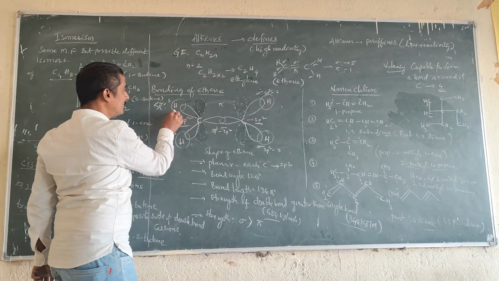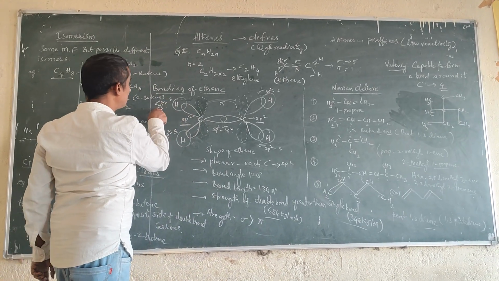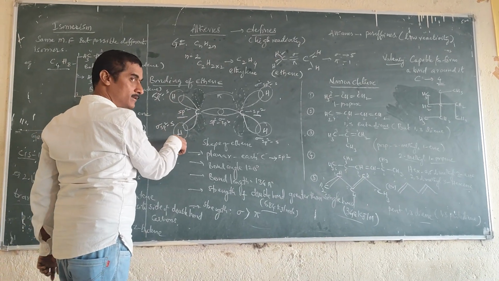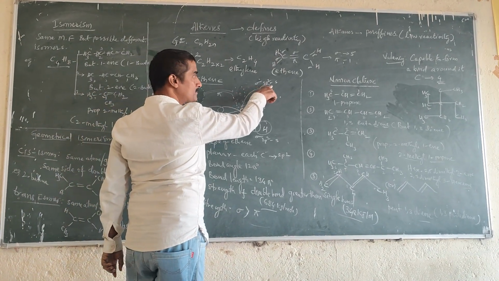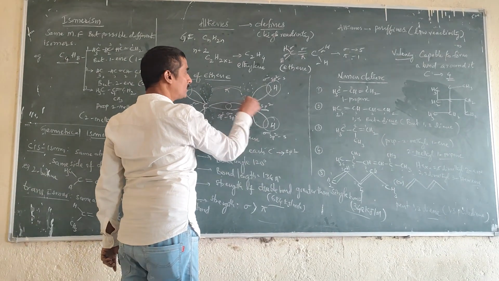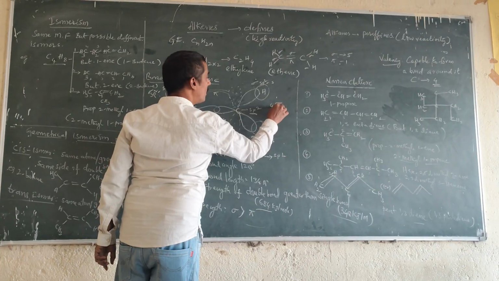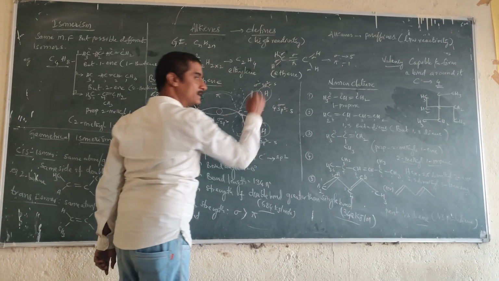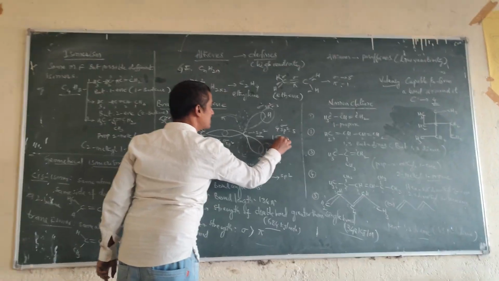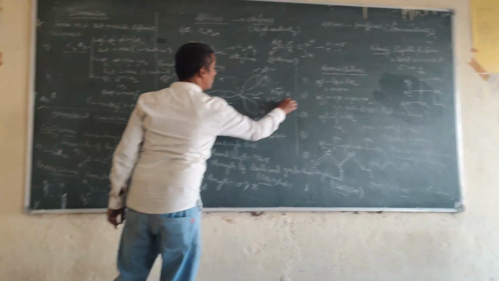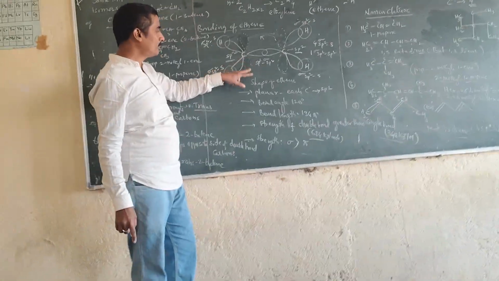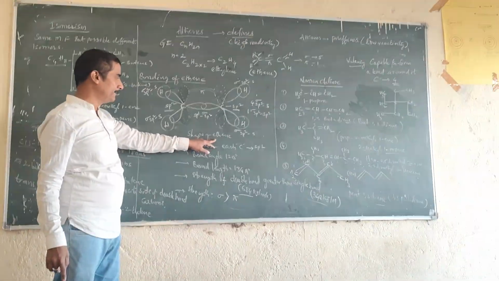And here, what? Sigma sp2-s hydrogen bond. Here also, sigma sp2-s hydrogen bond. So totally 4 sigma sp2-s bonds are there, and one sigma sp2-sp2 bond between the 2 carbon atoms.